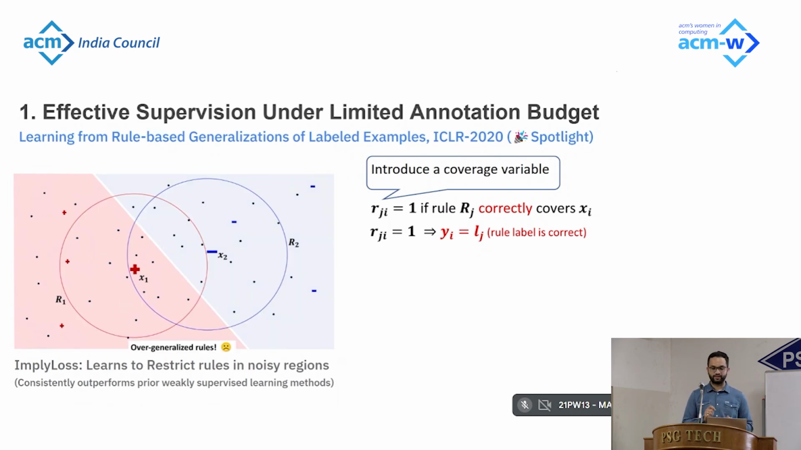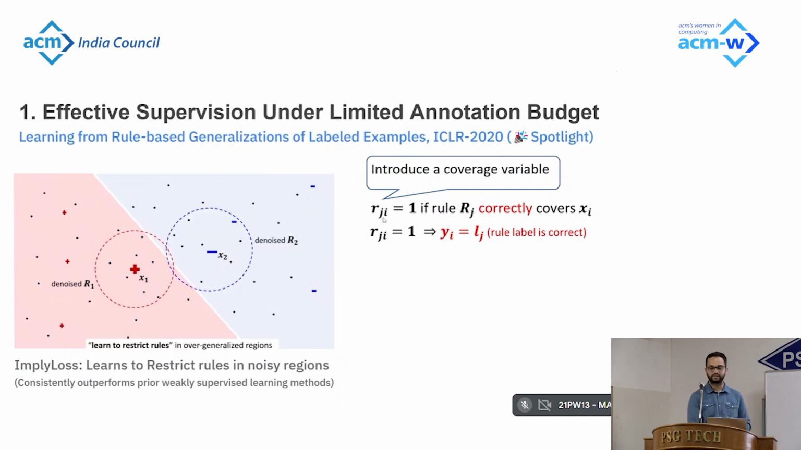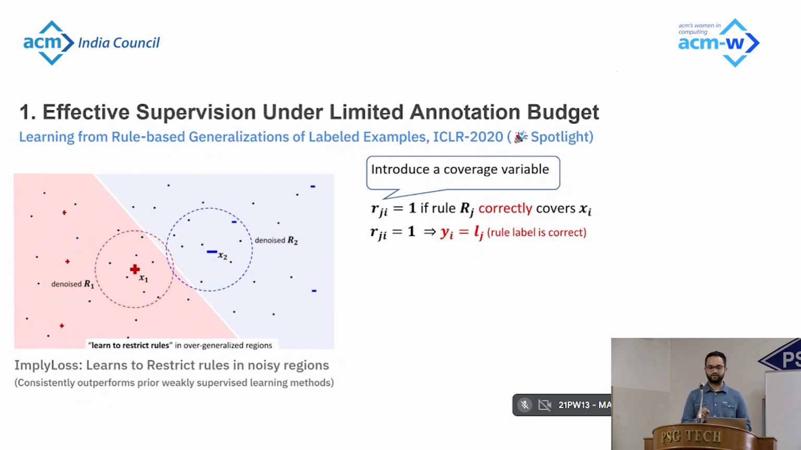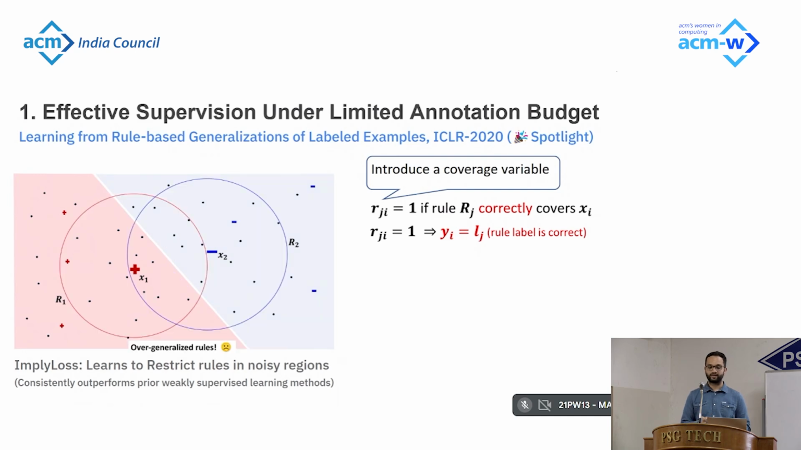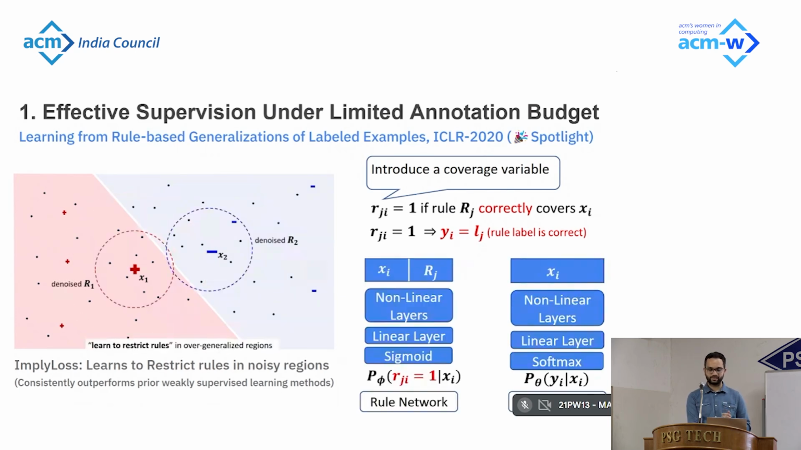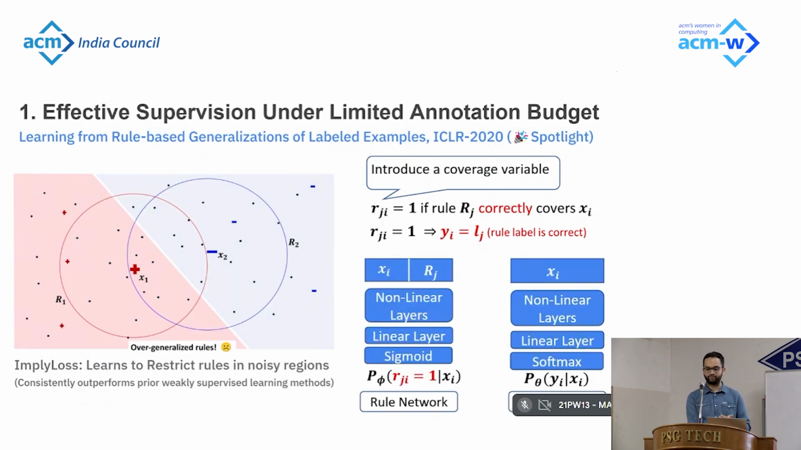So in order to identify whether a rule j has correctly fired on an instance i, we introduce a random variable r_ji. r_ji is 1 if rule j correctly labels instance i. And this also provides us a logical constraint over variables r_ji. So r_ji equals 1 implies y_i, the true label, is the same as the rule assigned label. And we model the probability of the coverage variable r_ji and the probability of the true label y_i given x_i using neural networks.